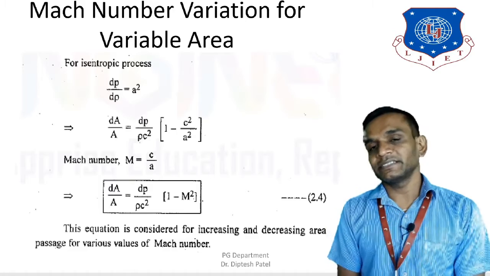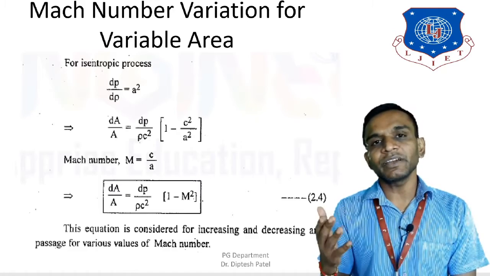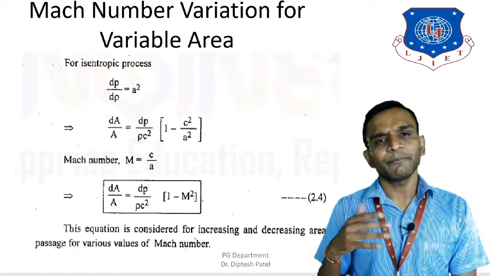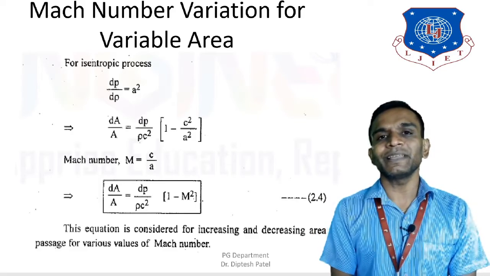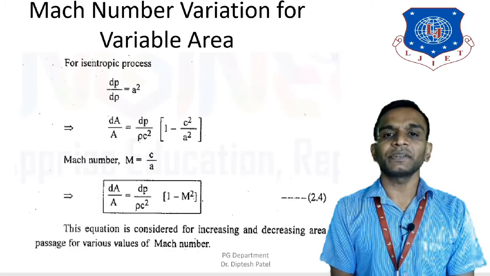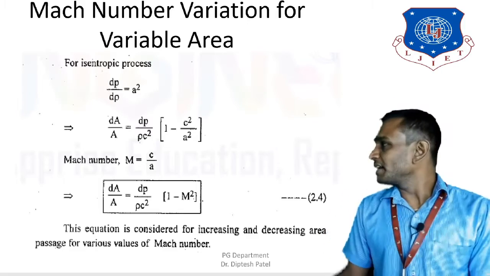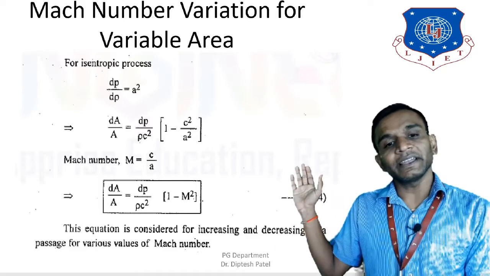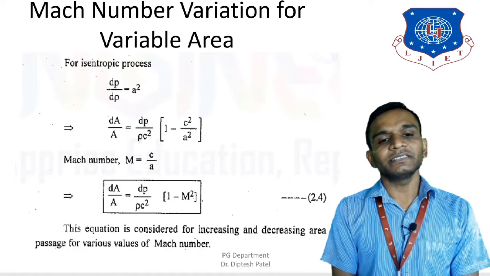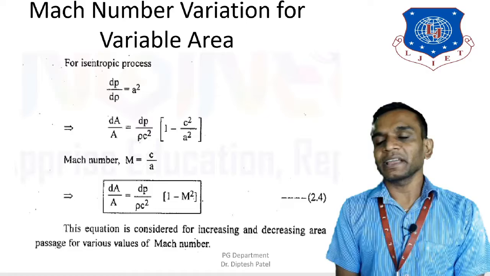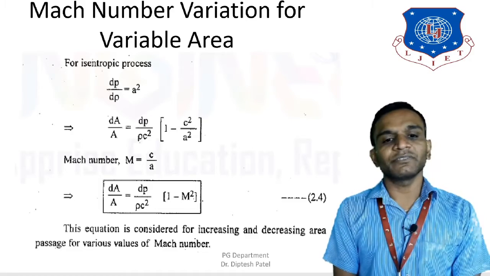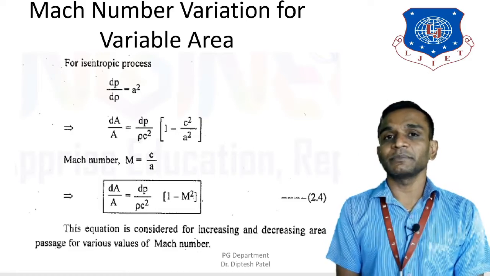The ratio between the fluid velocity and the sound velocity is known as the Mach number, which we already know. So we are going to replace it with the Mach number capital M. Now rewriting the equation, I get dA upon A is equal to dp upon rho c square inside the bracket 1 minus M square. Let's say this is equation number 2.4.